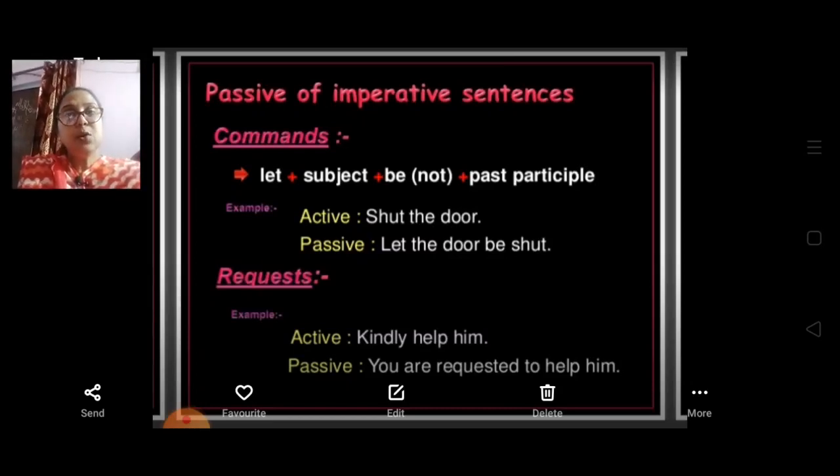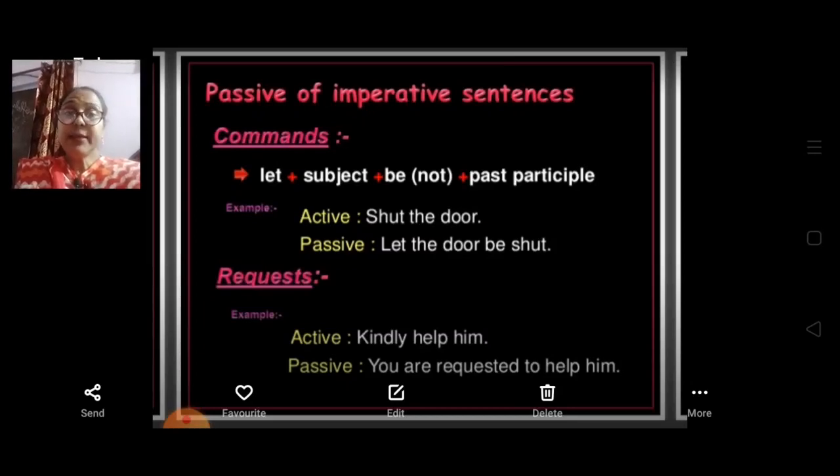So the concept, or you can say the rules to change commands from active to passive voice: if it is written as a command in active voice, shut the door, how are we going to change it? The rule is there: let and then subject and be and then past participle. So it will become let the door be shut.